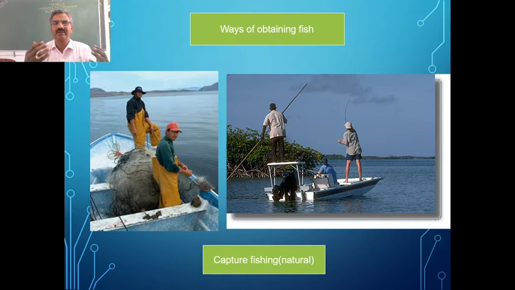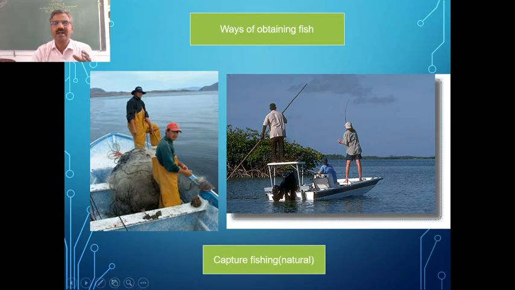Then how do we get fish here? So fishing is of 2 types. You can see in the sea and also maybe in lakes, dams and all, naturally the fish is available and it is harvested through fishing.